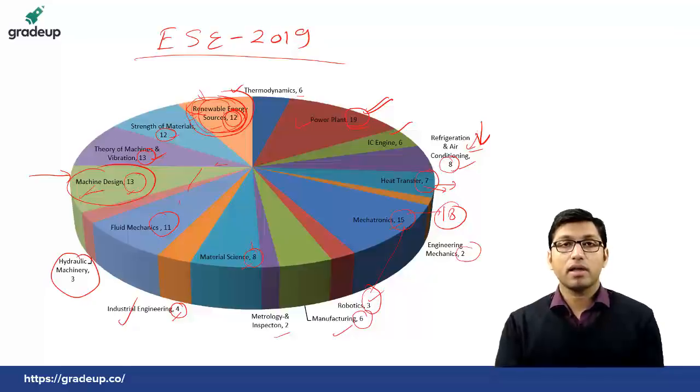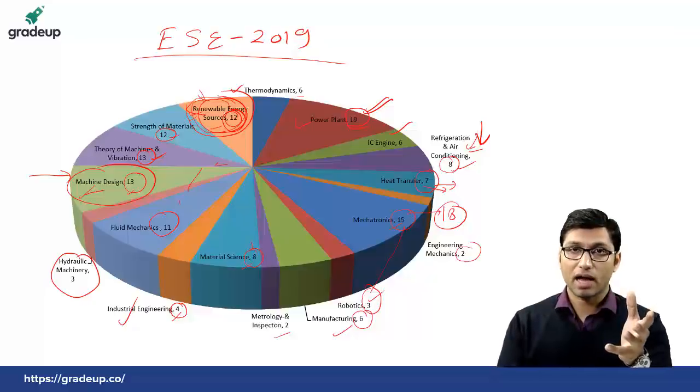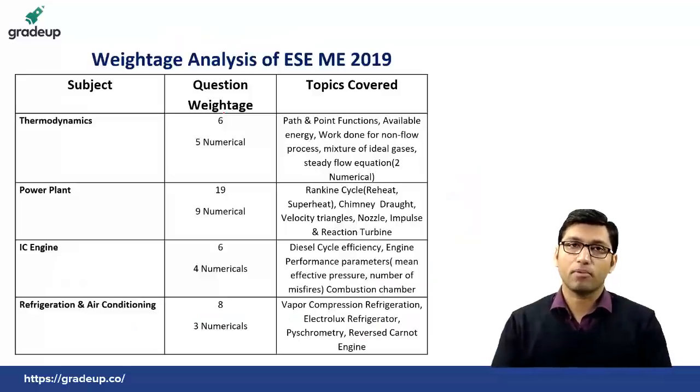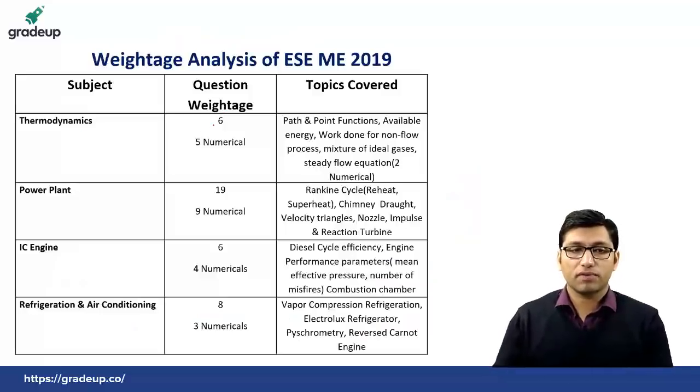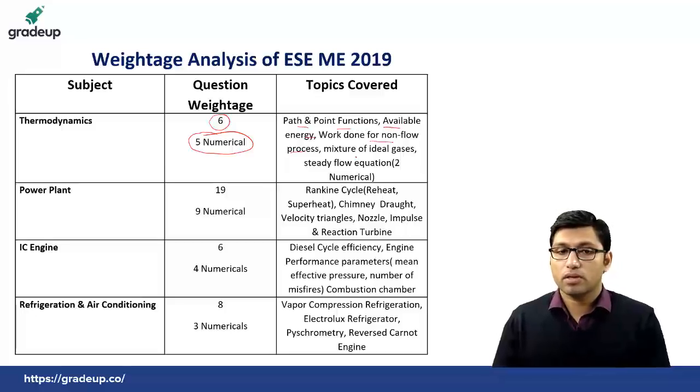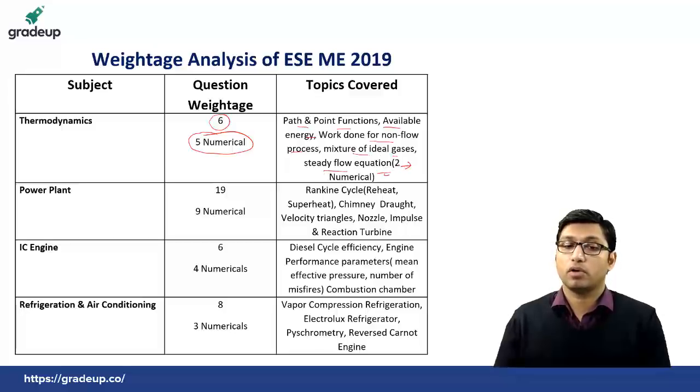Now let's see what are the topics from which the questions were asked from these subjects, and what is the weightage of theory questions and numerical questions. So if you see the thermodynamics subject, there were a total of 6 questions from thermodynamics, as I have told you, and out of those 6 questions there were 5 numericals. The topics covered were path function, point function. There was a theory question from this topic, available energy, work done from non-flow process, mixture of ideal gases, steady flow energy equation. There were 2 numerical questions from the steady flow energy equation.